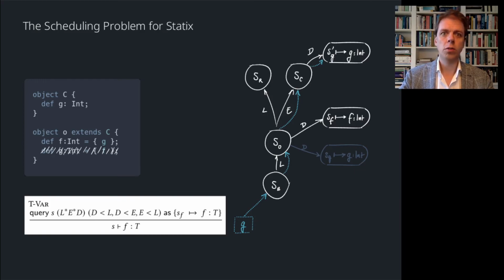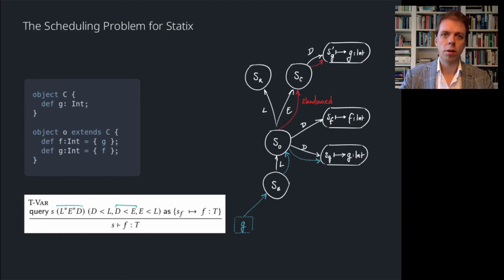Instead of resolving to the local definition, it resolves to the definition in the object C. However, this definition is shadowed by the definition of G in O once that one is added. We say that the answer to the query in this intermediate graph is unstable, as it differs from the answer in the final graph. Resolving G in this intermediate graph is therefore unsound.